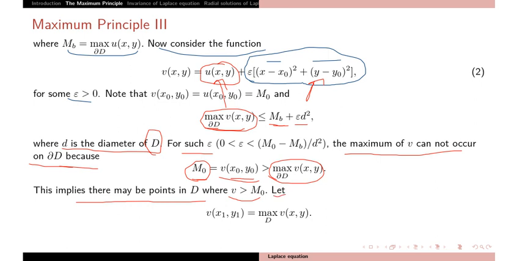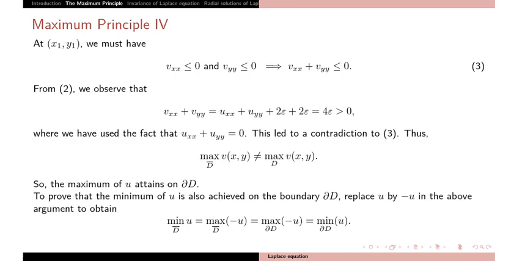Let us denote that point by (x1, y1). So v(x1, y1) is the maxima of v in D. At (x1, y1), due to the maxima, v_xx is less than or equal to 0 and v_yy is less than or equal to 0 by the second derivative test. So their sum is also less than or equal to 0.